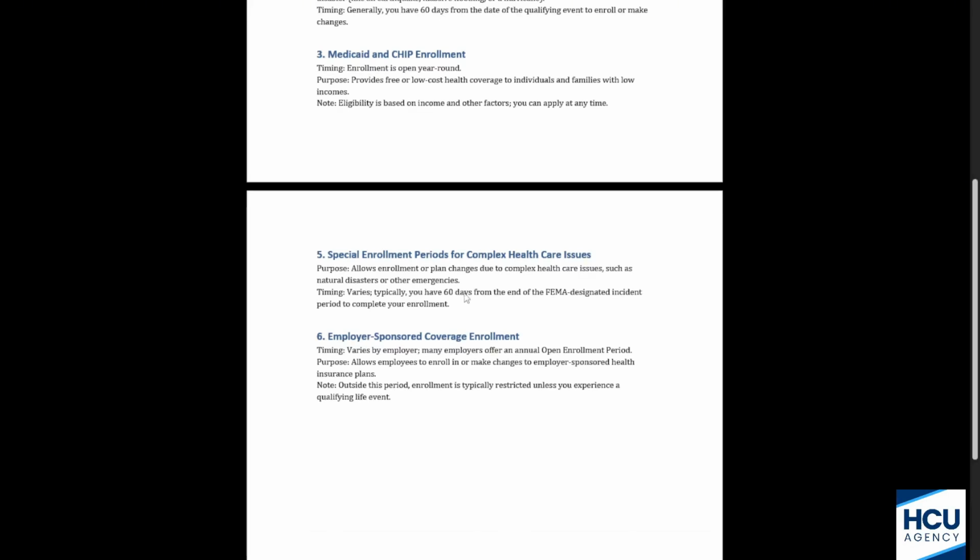And then if the person loses their employer coverage. So a lot of folks will usually use this one if they either lose their job or switch jobs, or if they begin a new job and they don't have coverage there, then they'll sometimes get these types of plans temporarily. But basically, if they lose any of their coverage because of losing their job, it's job related, then they'd be able to use this.